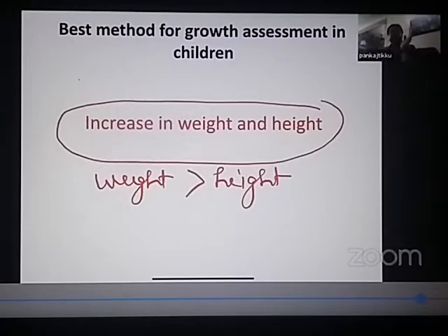What were the growth assessment markers I discussed? Weight, height, head circumference, mid-arm circumference, skin fold thickness. Which is the best? It is weight of the child.